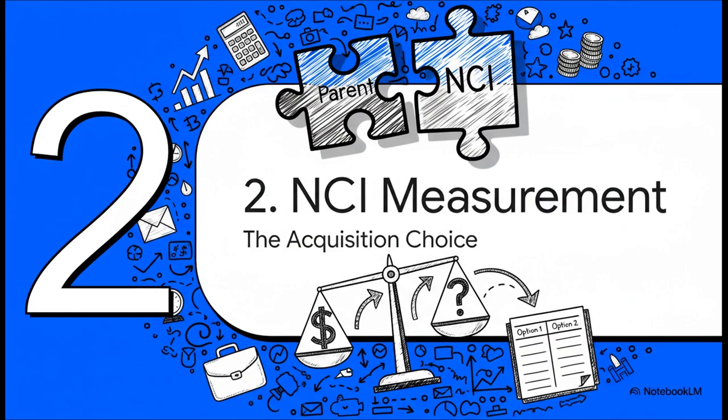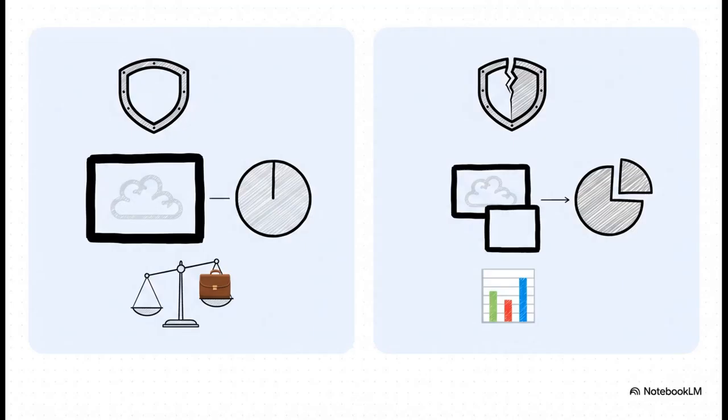Okay, this next part is maybe the most important decision in this whole process. When the acquisition happens, you hit a fork in the road. You have to decide how you're going to measure the value of this NCI. IFRS 3 actually gives you two choices, and believe me, the path you take will completely change the look of your balance sheet. So, what are the two choices?